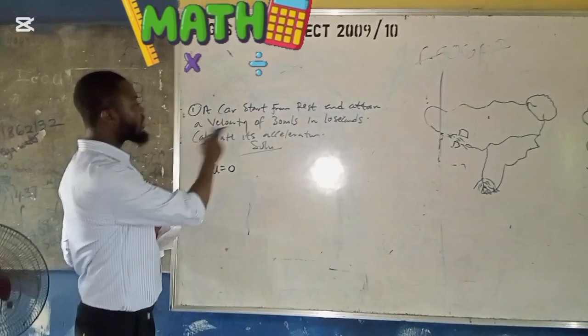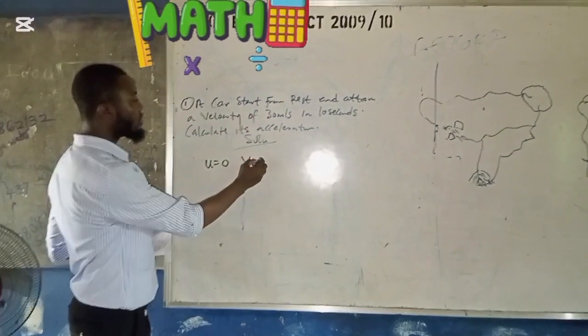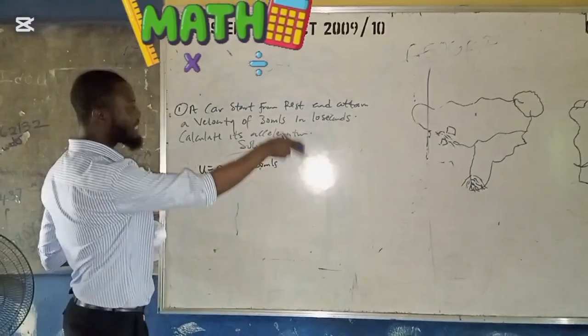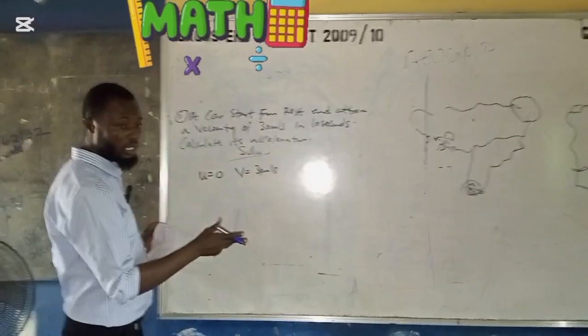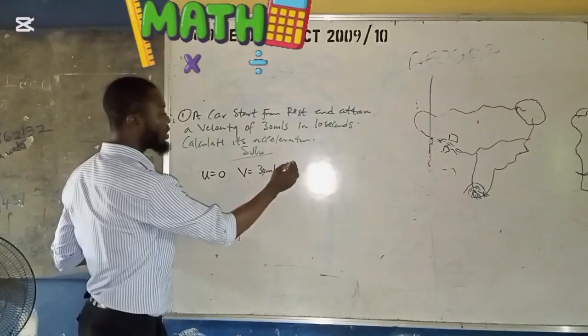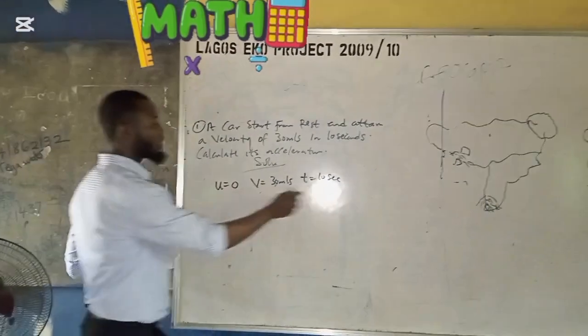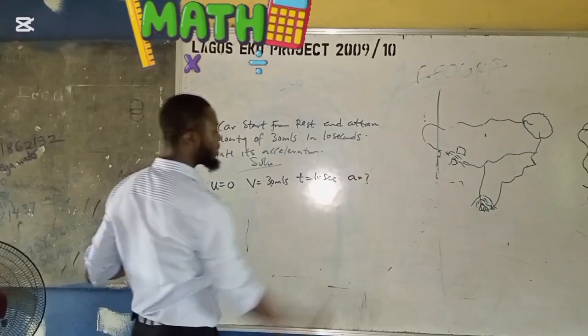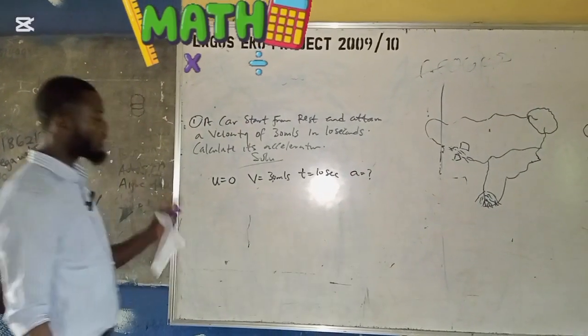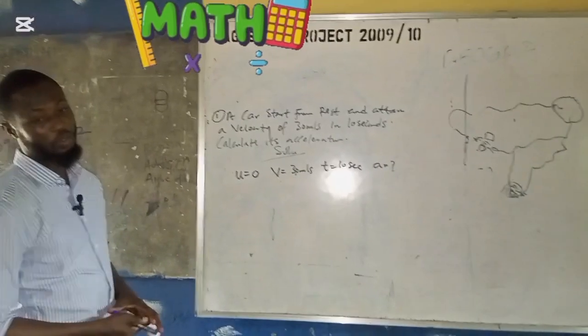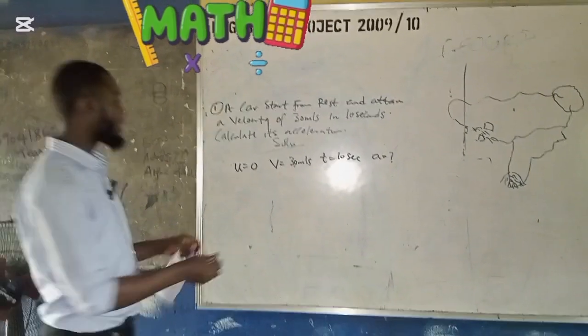Yes. So a velocity of 30, so V is 30 meters per second, in 10 seconds. So 10 seconds here means that T is 10 seconds. That is time. Now we are to calculate the acceleration. So if you look at it, which formula is best for us to use here? Very simple, you can use the first equation of motion.